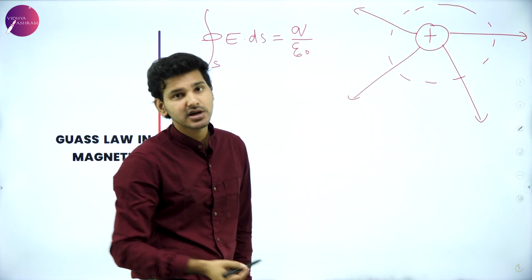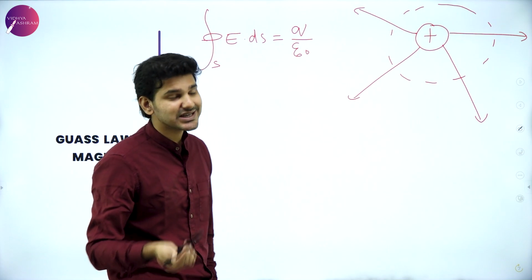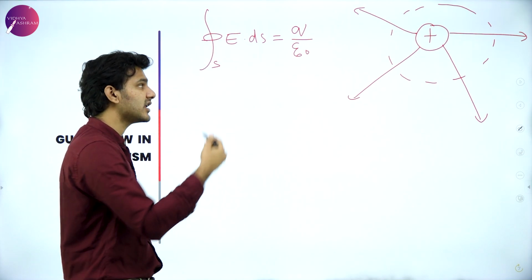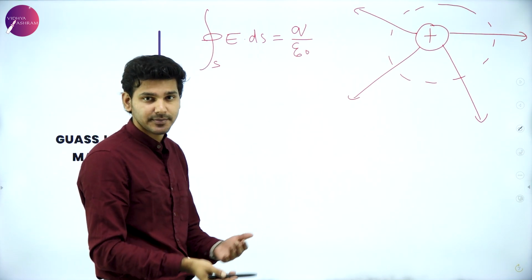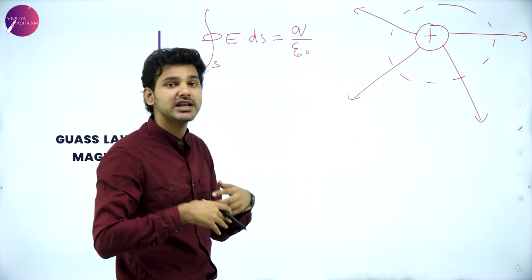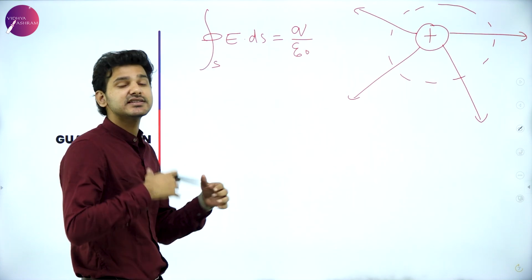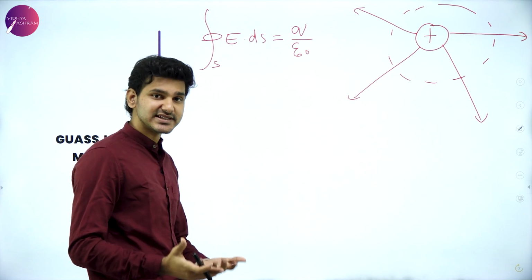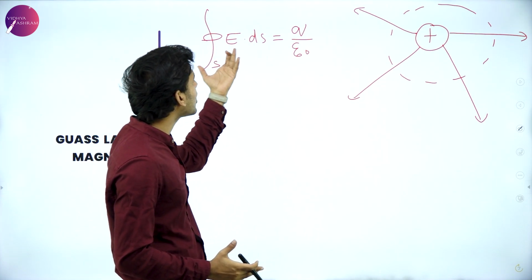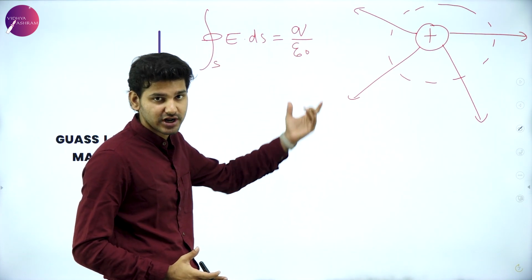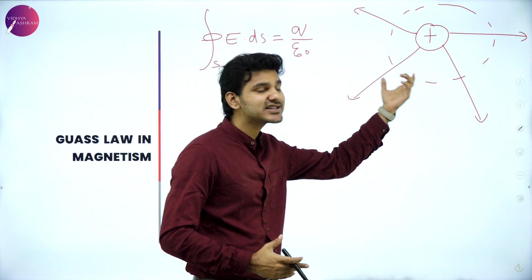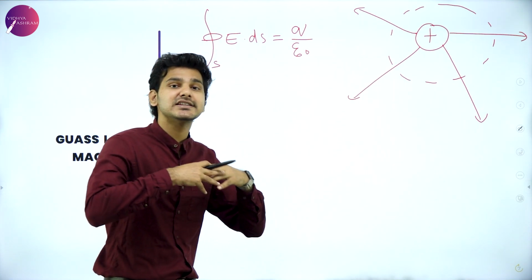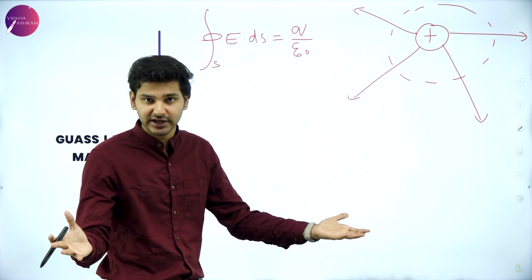If it is negative, then the field lines will be coming inwards from infinity. In this case, since it is a positive charge, field lines are emanating outwards. This is the only reason why we can write E dot ds is equal to q by epsilon naught, because the net charge enclosed can emanate its field lines outwards to infinity.